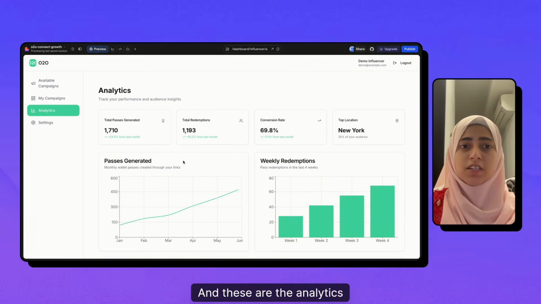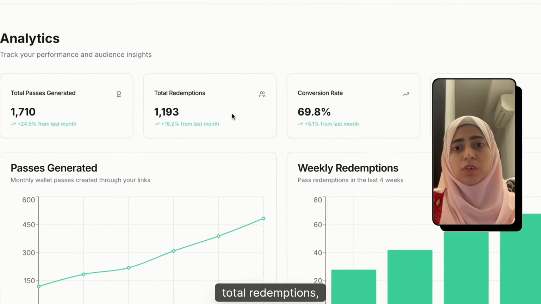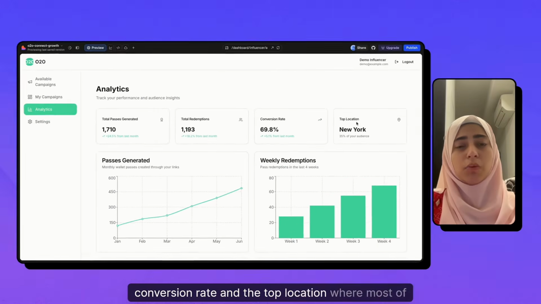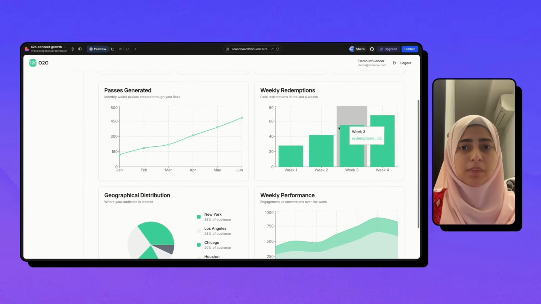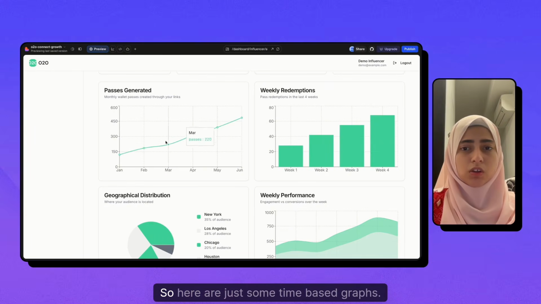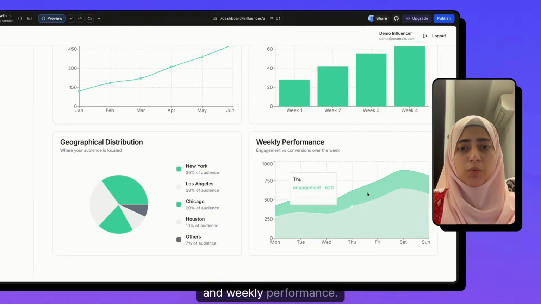And these are the analytics. The influencer can see the total passes generated, total redemptions, conversion rate, and the top location where most of their audience is based, or the top class, and weekly redemptions. So here are just some time-based graphs, the geographical distribution, and weekly performance.